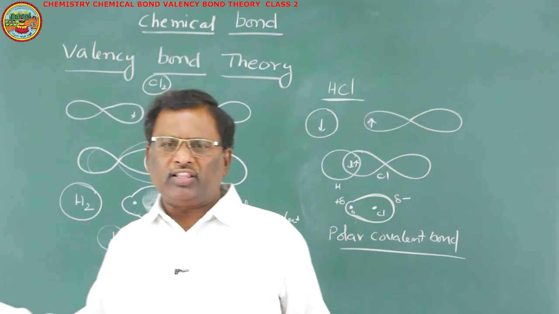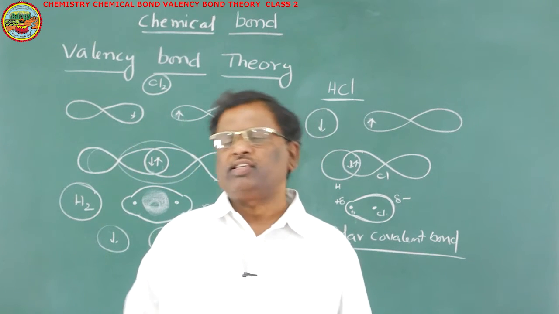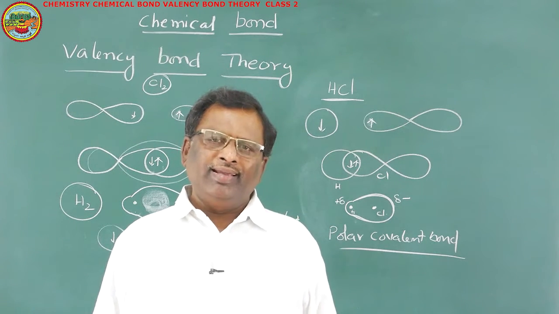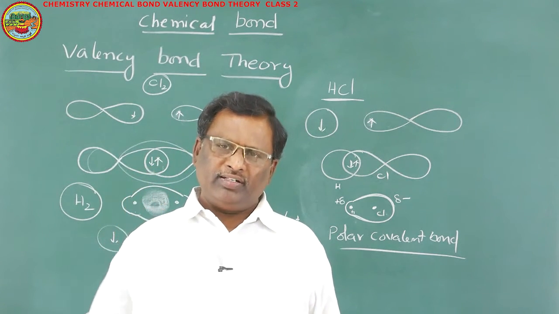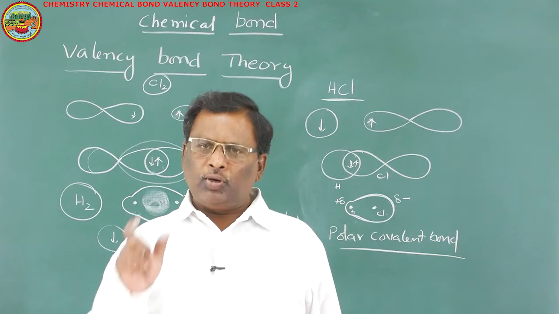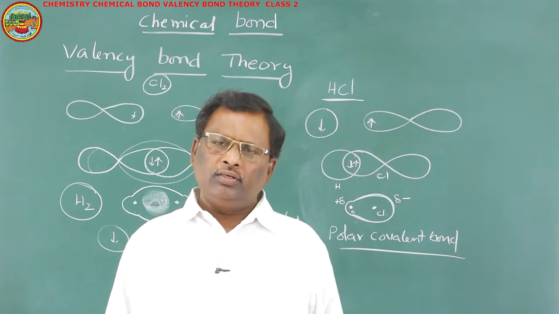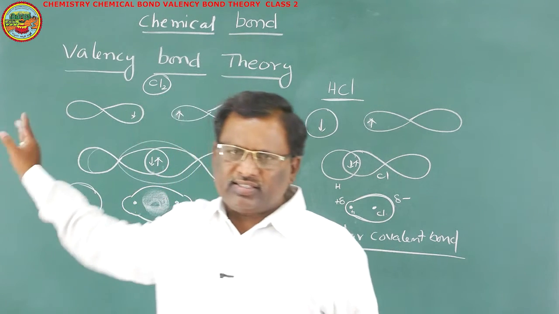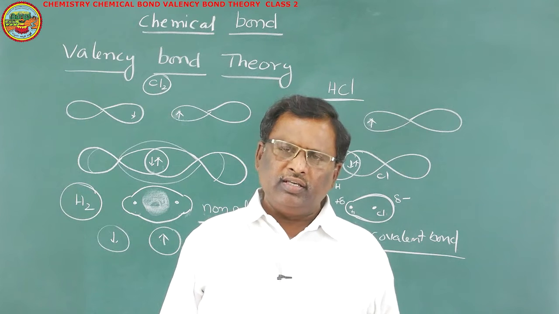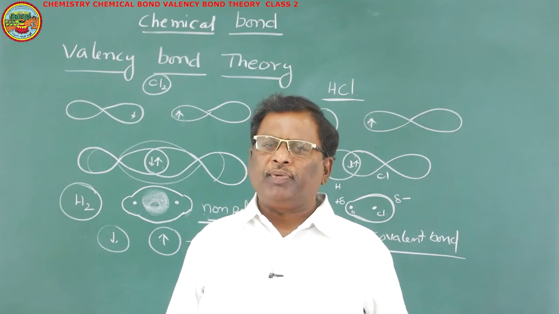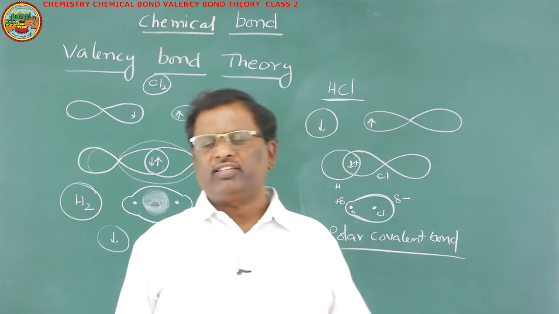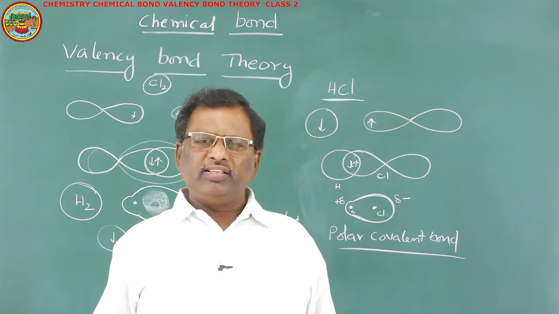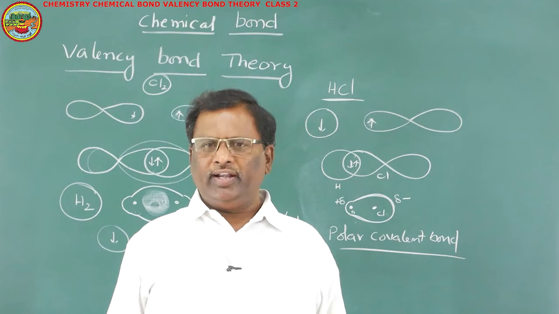One is Cl2, other one is H2, and other one is HCl. In both Cl2 and H2, covalent bond is formed between the atoms belonging to same elements. The two bonded atoms belong to same element. So, the electronegativities of two bonded atoms in this case, in this Cl2 and H2 case, is same. And electron pair is exactly at the center or equal distance to the nuclei of the two bonded atoms. Such covalent bond is said to be a non-polar covalent bond.